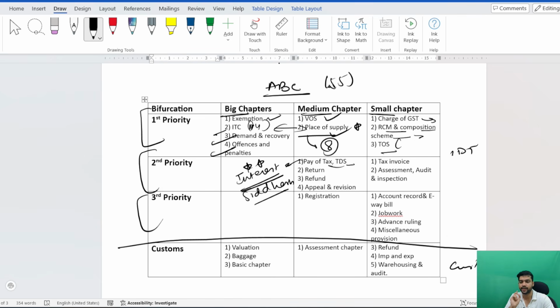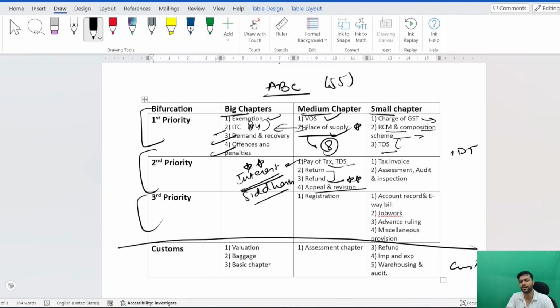Then the second, return chapter, refund chapter, I need not say anything. You know it is important, especially the refund part. It was tested in my exam, so there is a high chance it will be tested again. It was a very tricky question, but still you have to do it. And then appeals and revision. Appeals and revision is a very theory chapter and an easy chapter, but still one concept might land, one section might land, and you can get 6 marks easily. So do not skip this chapter.